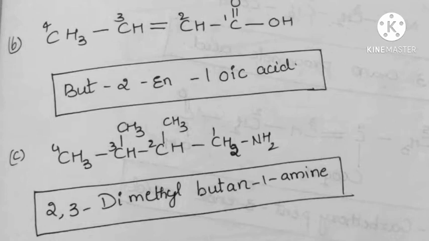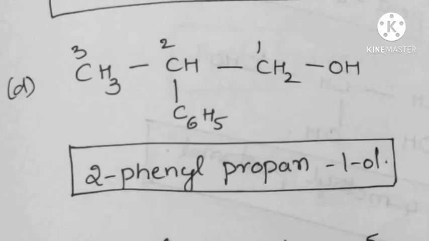And the next skeleton is like this. CH3, CH, C6H5 and CH2OH. The skeleton is like this. So the functional group OH is there, alcohol group, so the primary suffix is ol. The long chain starts beside the functional group carbon, CH2, CH, CH3, 1, 2, 3.